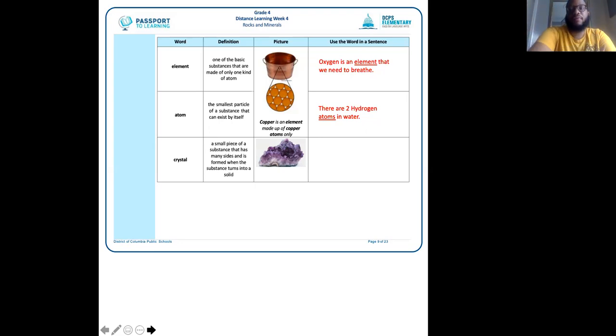All right, excellent. For the last vocabulary word, we have the word crystal. A crystal is a small piece of a substance that has many sides and is formed when the substance turns into a solid. And then here they show us a picture of a crystal. All right. And to show that I understand what this word means, I'm going to say, the beautiful vase is made of crystal. Okay. All right.